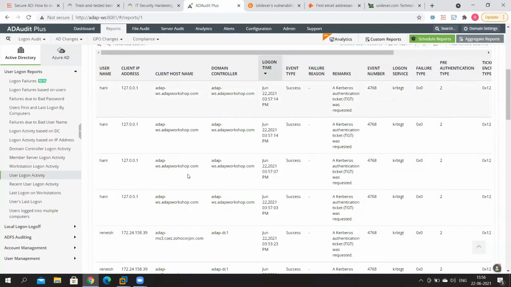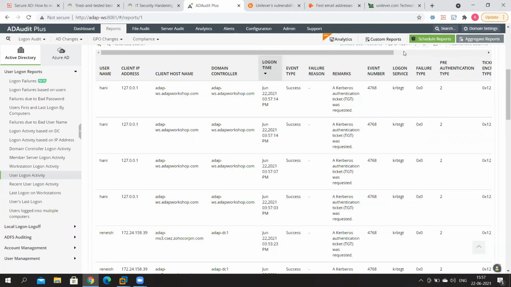So here in user logon activity, you can use this report to look at all administrative actions. Whenever your administrator account is logging on successfully, you can take a look at that. If there is a huge number of successes, you know that something probably is not right. The administrator account is probably being compromised or it's being used for the wrong reasons. You get to know that.